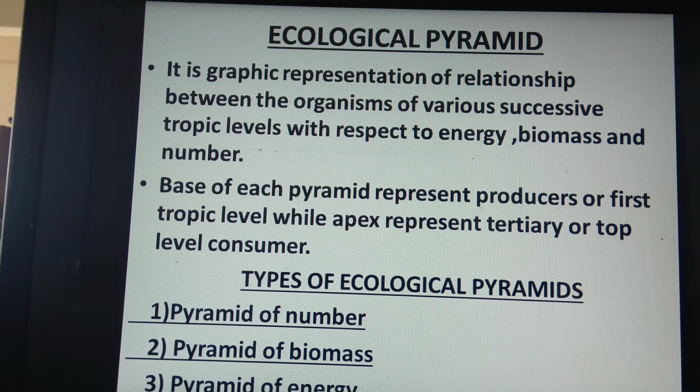Always know that producers are more in number as compared to herbivores. Herbivores are more in number as compared to primary carnivores, and secondary consumers are more in number as compared to tertiary consumers. So it forms a pyramid-like structure, and 3 types of pyramids are included in our syllabus: pyramid of number, pyramid of biomass and pyramid of energy.